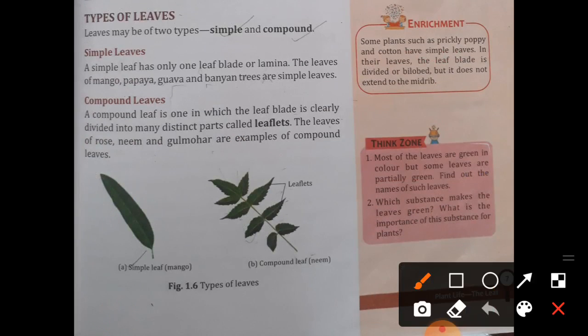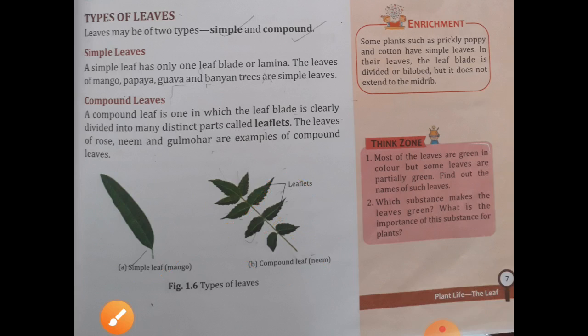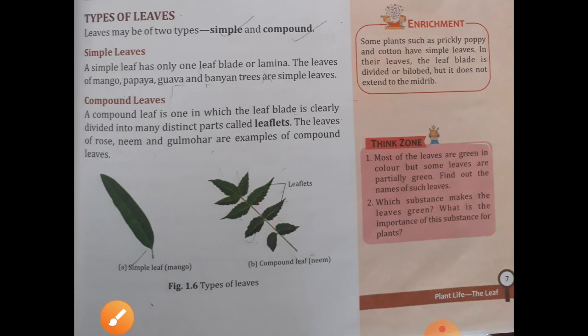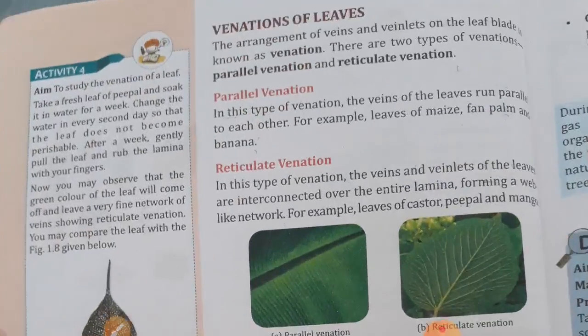Here you can see, students, it is a single leaf. And the compound leaf of neem is also a single leaf, but here you can see the clear cut. It is divided into leaflets. So it is called a compound leaf, and the other is a simple leaf. Okay. And the rest I will give you in my next video. Today I will give you the explanation here. Now come on to the next page.